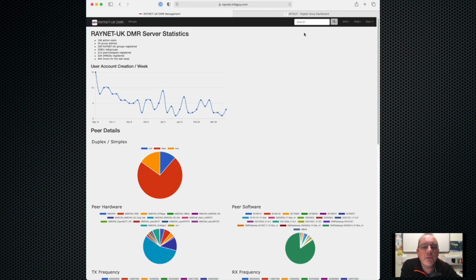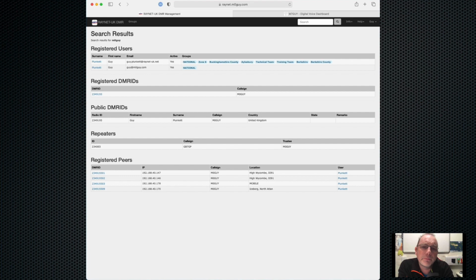And that is it. Finally, just a quick thing about search. You can perform a search on the system. So if you want to search for a call sign, you can do that, and you'll see here who's got registrations of call signs. You can also search for DMR IDs, and we'll tell you whether they're registered or not, and so forth. So we'll give you some of the information about the person and the details we have associated with them.